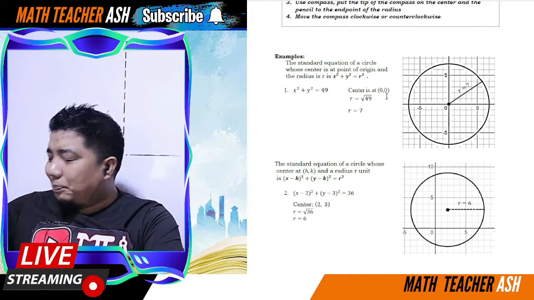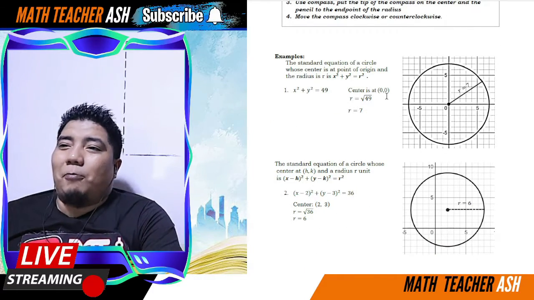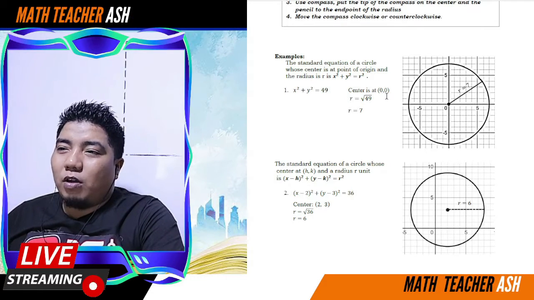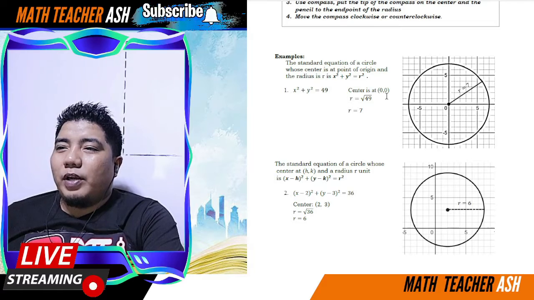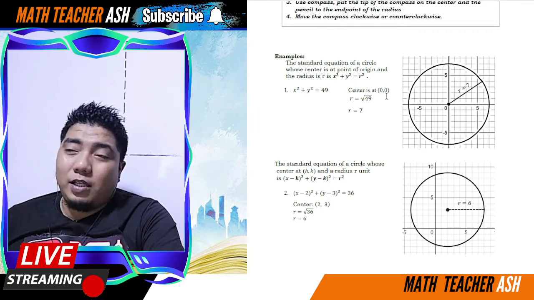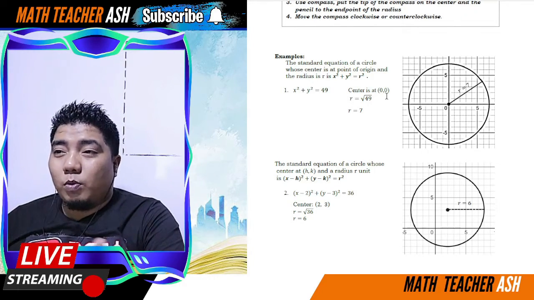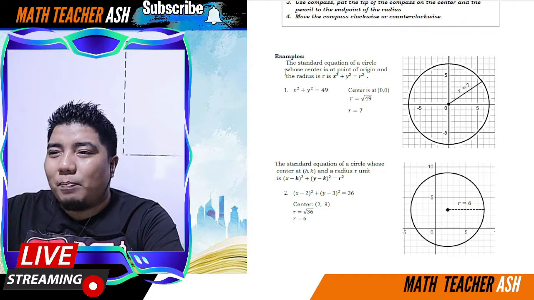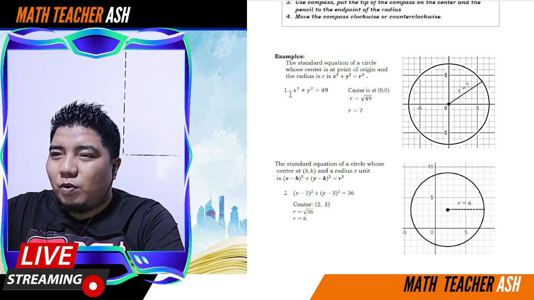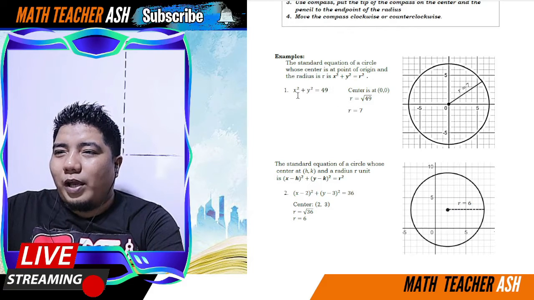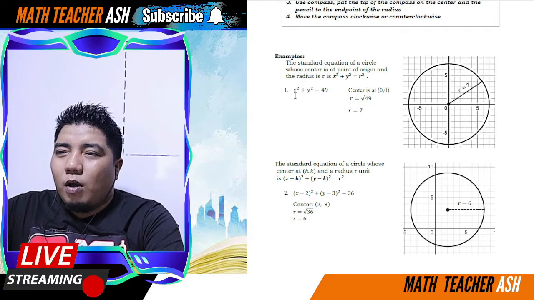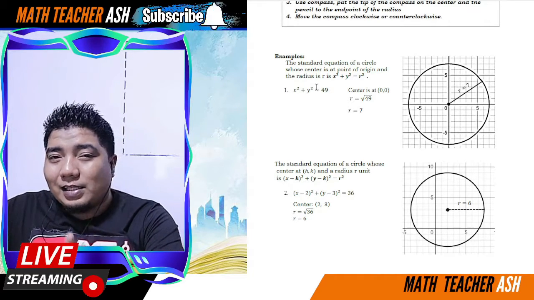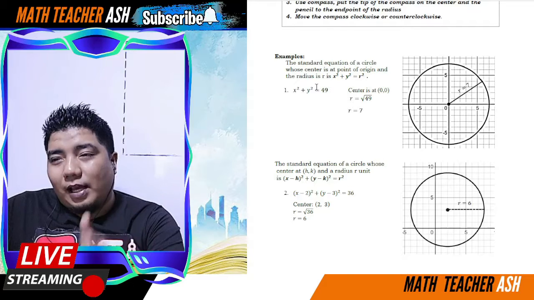Examples! Alright! So, we have here the standard equation of a circle whose center is at point of origin. Okay, and the radius is R: X squared plus Y squared is equal to R squared, as what I've said earlier. Okay, so example, if you have this equation, so X squared plus Y squared, meaning wala siyang H, wala siyang K, therefore we can say na nasa origin ang kanyang center.